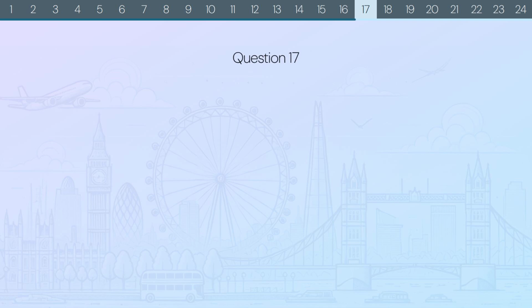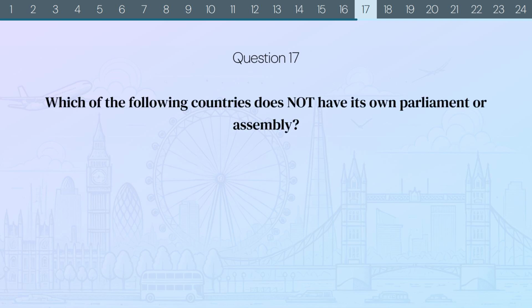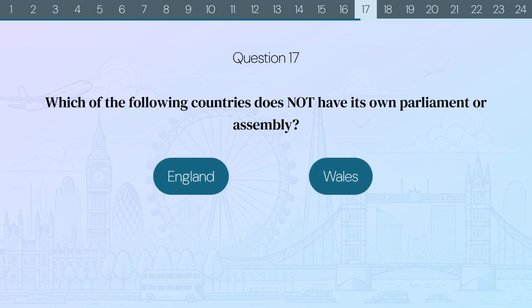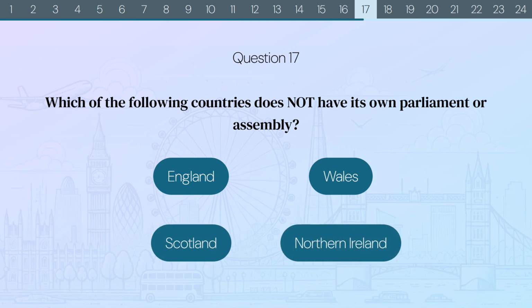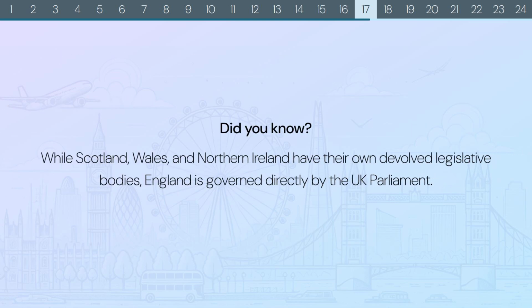Question 17. Which of the following countries does not have its own parliament or assembly? England, Wales, Scotland, or Northern Ireland? The correct answer is England. Did you know? While Scotland, Wales, and Northern Ireland have their own devolved legislative bodies, England is governed directly by the UK Parliament.